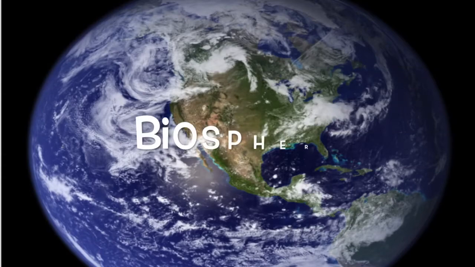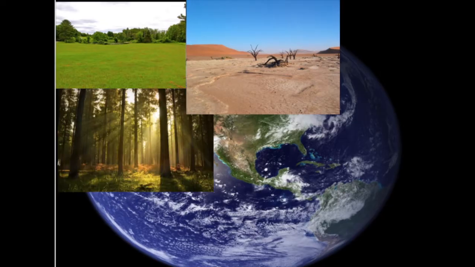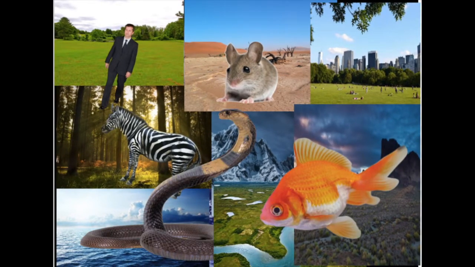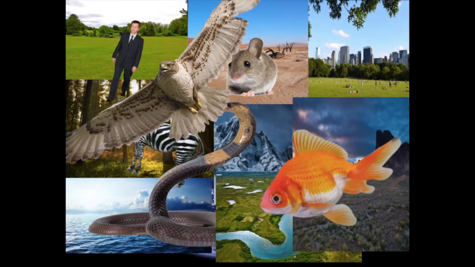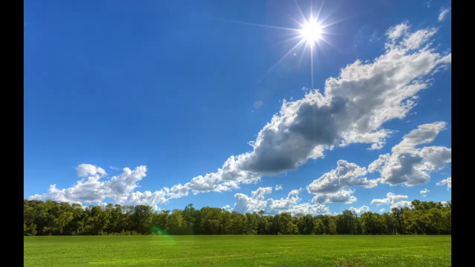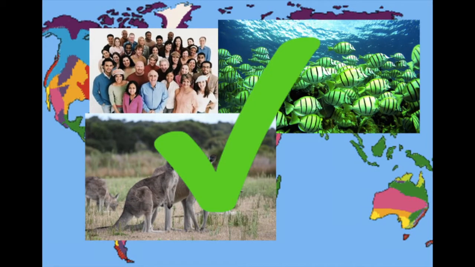The world is one big biosphere. It is filled with biodiversity. The biosphere is split up into many different biomes. A biome is ecosystems within areas of similar climate and similar organisms.